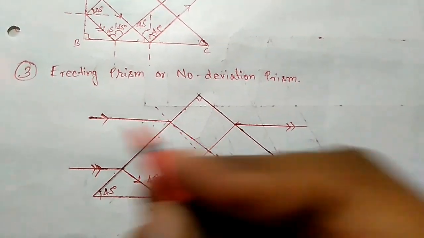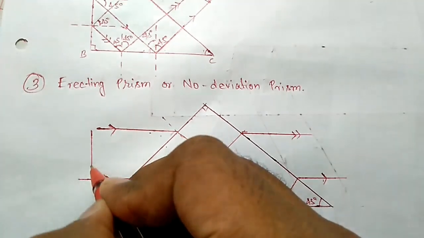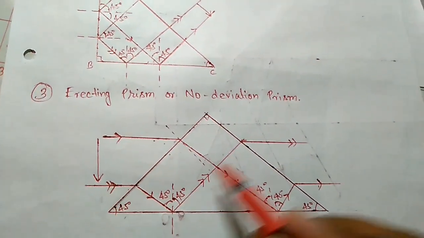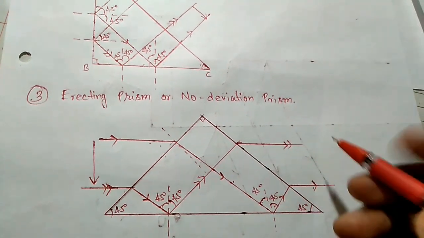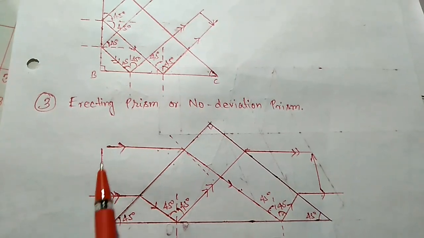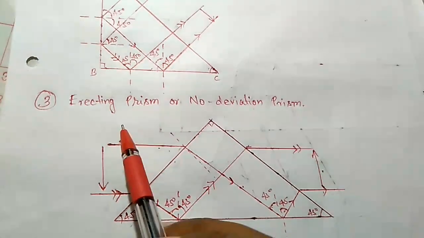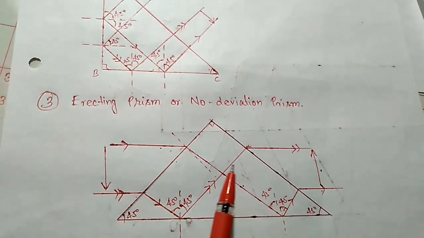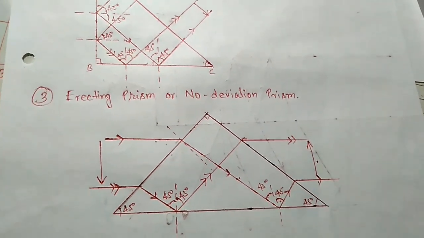Let's see. So here it is. Now suppose this is the object, an inverted object. So the double arrow head is going up, which means the head of this arrow will go in this direction, it will be inverting. So the inverted image is becoming erect. That is why it is called erecting prism or no deviation. See, there is no deviation, the object is just erected.